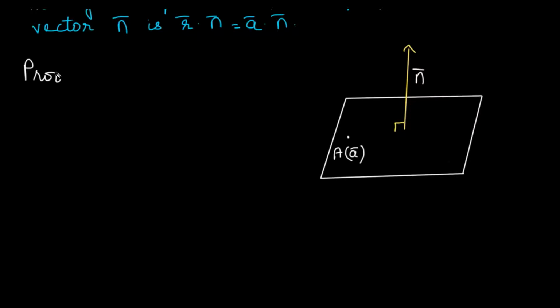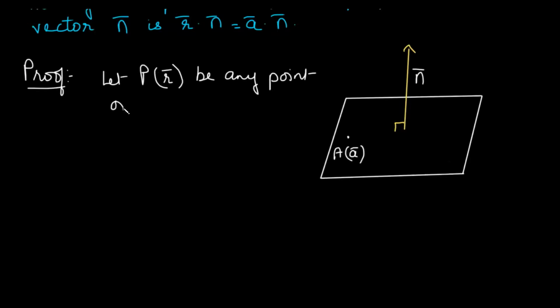So in the proof, suppose P, having position vector r bar, is any point on the plane. Suppose P is over here, having the position vector r bar. Now we can join A and P this way, so we get the vector AP bar.